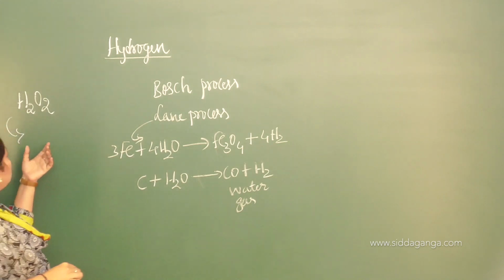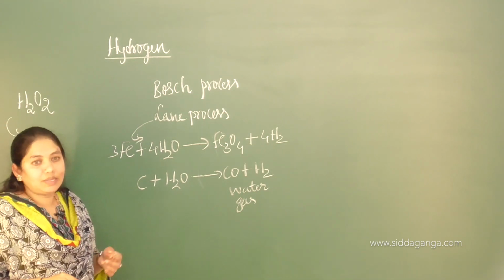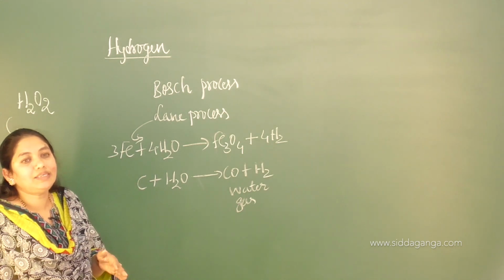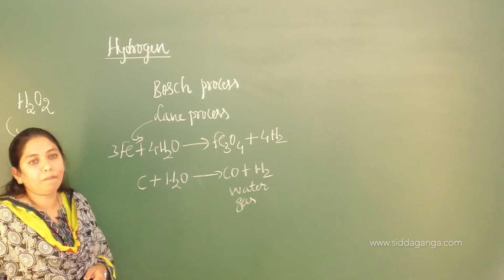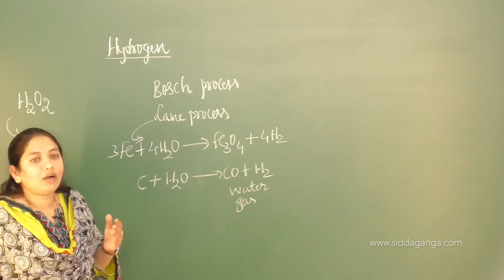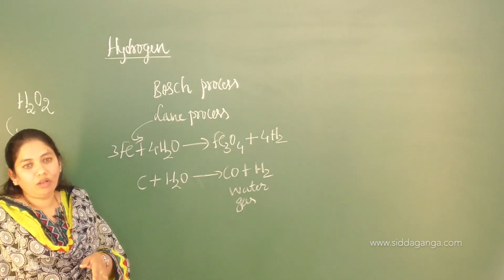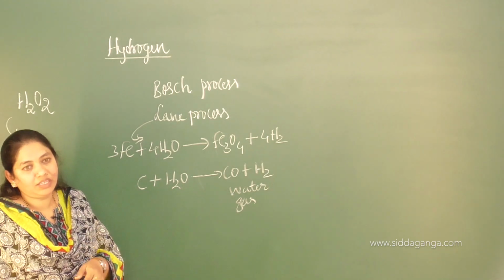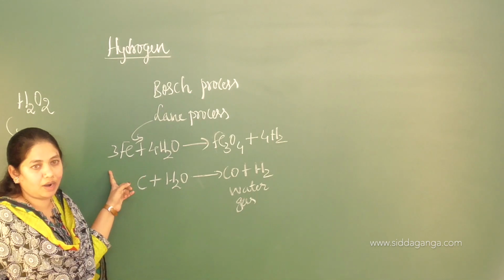In the preparations, we discussed the action of dilute acids on the peroxides of barium. That is very important. And also alkyl anthraquinols, when subjected to oxidation, form hydrogen peroxide.